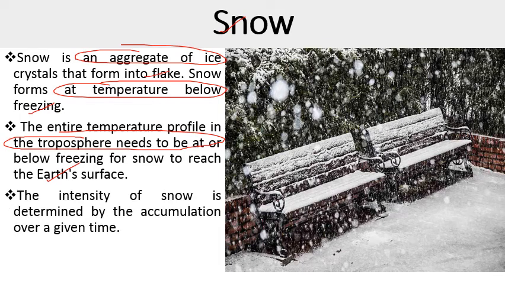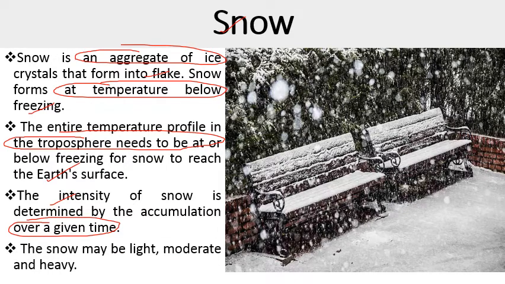The intensity of snow is determined by the accumulation of snow over a given time. So how much snowfall has occurred, that is determined by the accumulation of snow over a given time. So the snow may be light, moderate, and heavy. These are the three terms that we can use for snowfall.